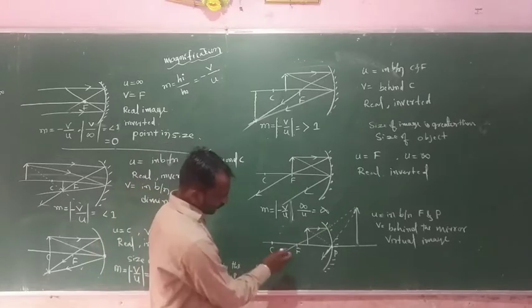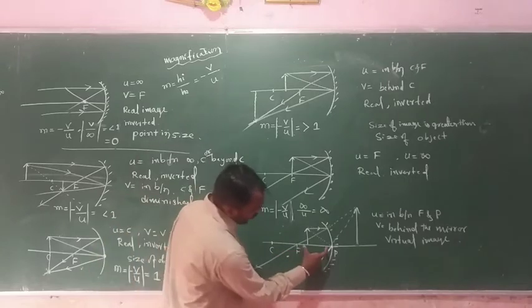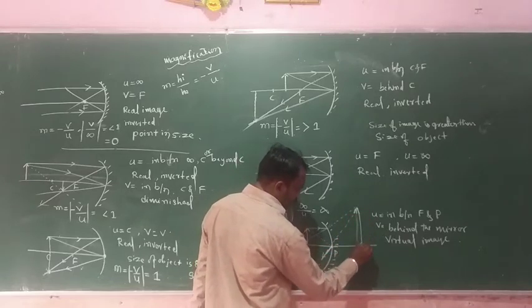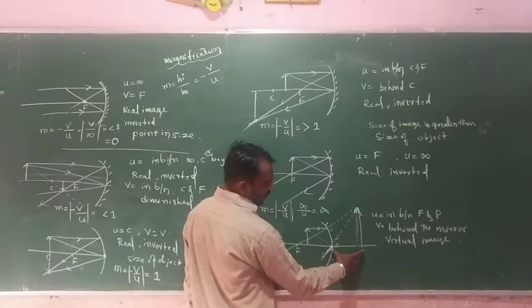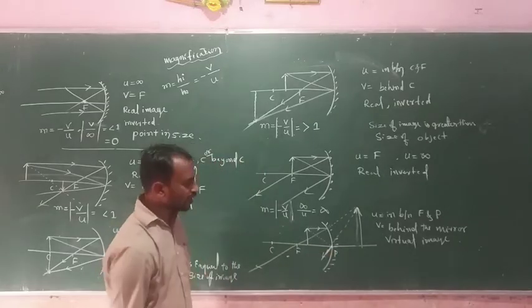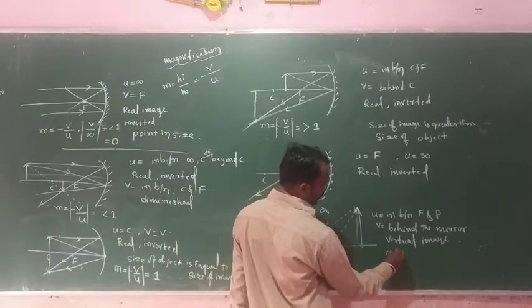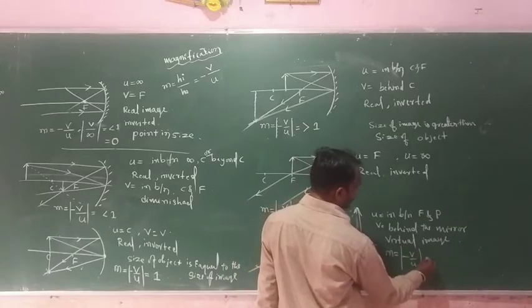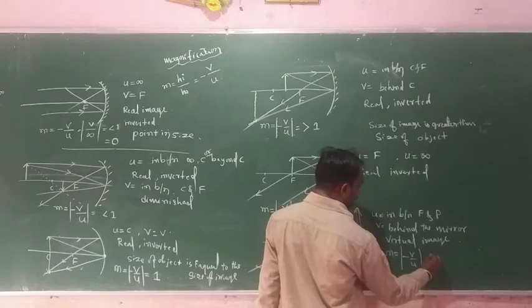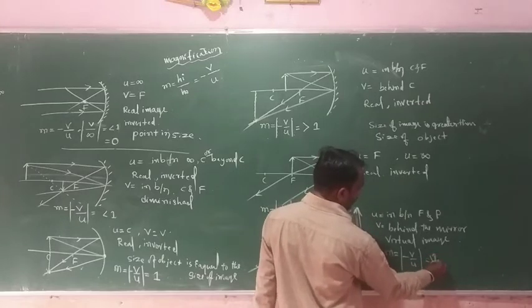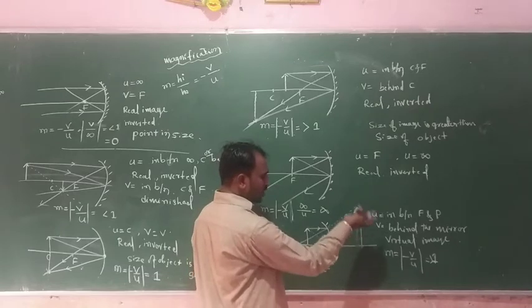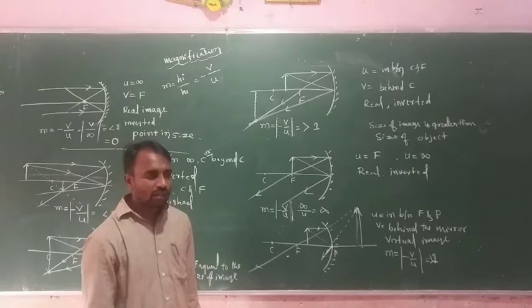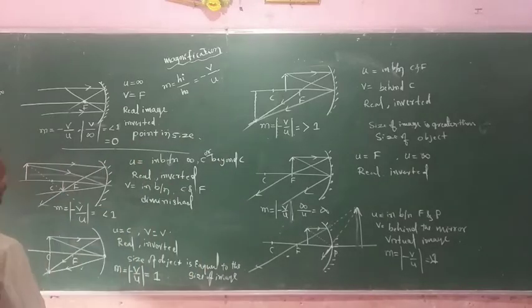And in this condition, this one is the object distance and this one is the image distance. The distance of the image is greater than the distance of the object, so the magnification value is greater than 1. Magnification value greater than 1 means the size of the image is greater than the size of the object. Another one, mirror, concave.